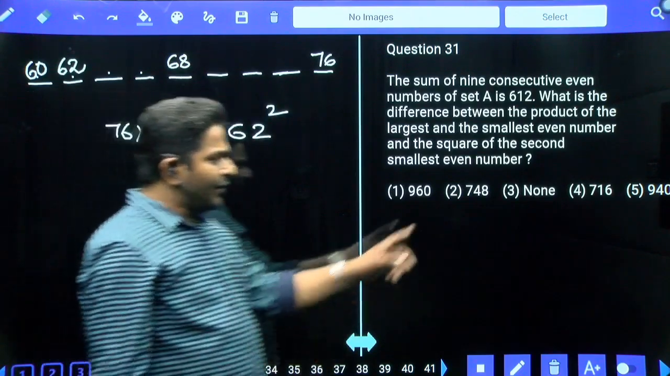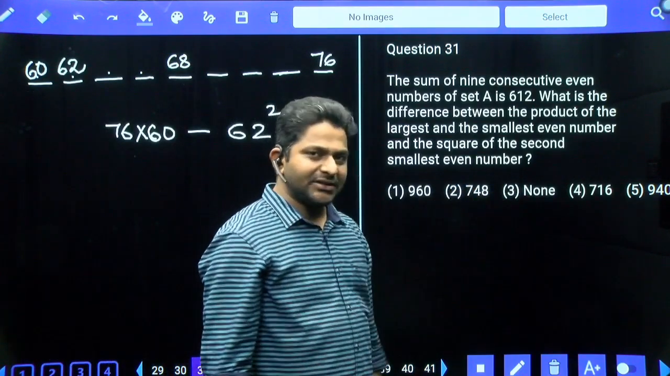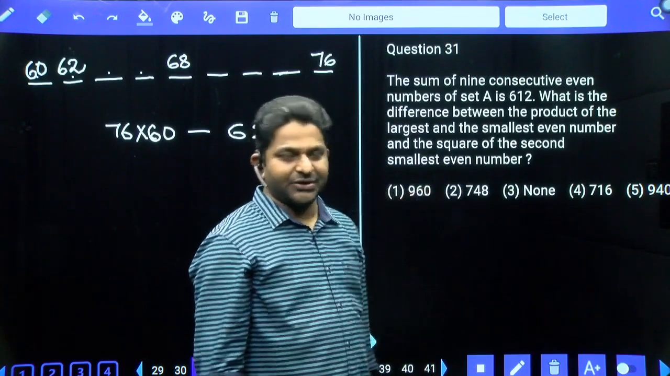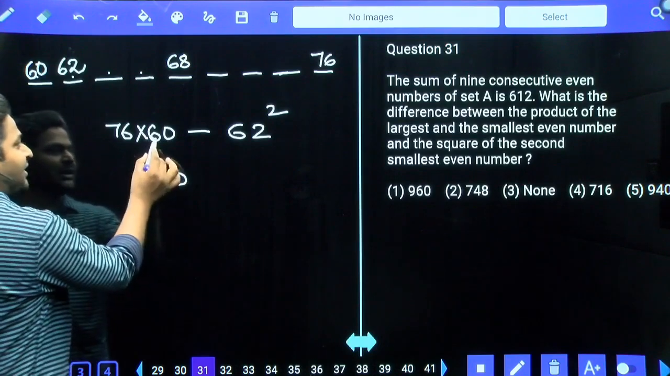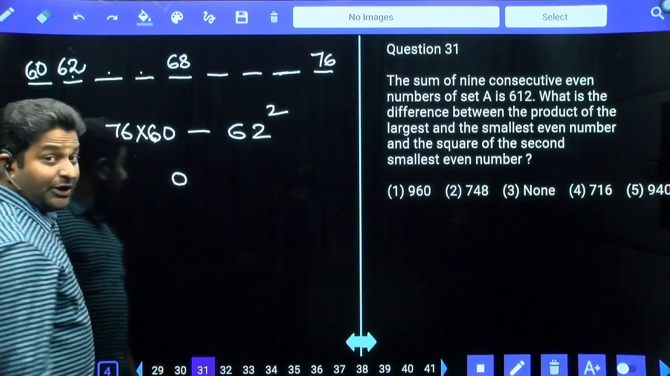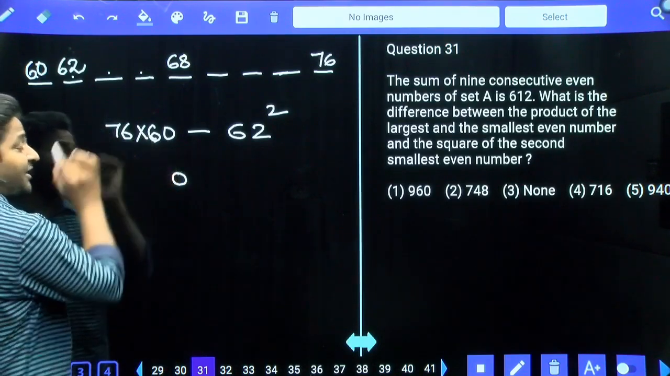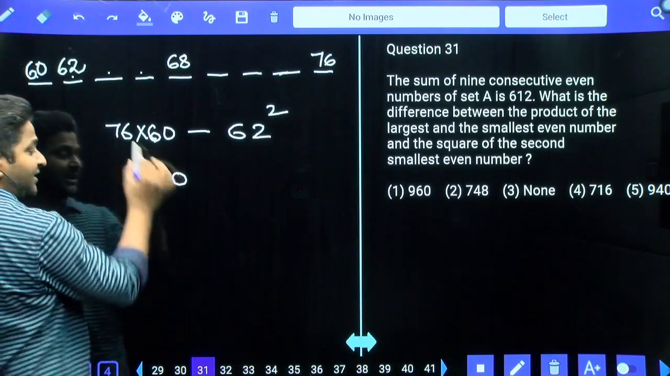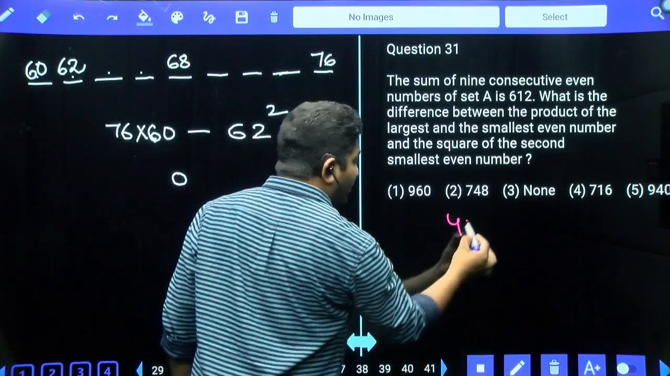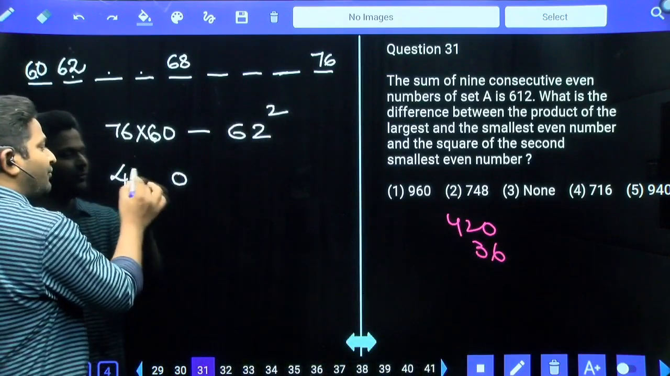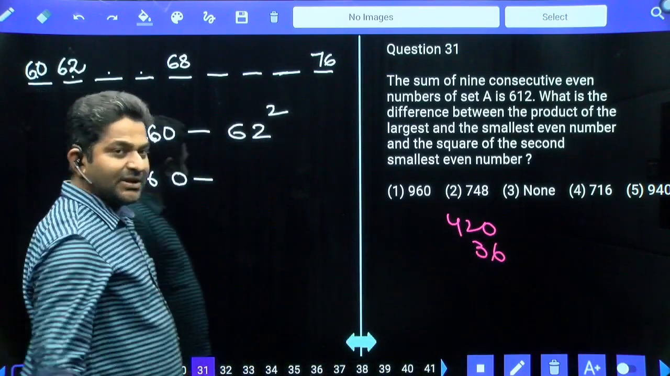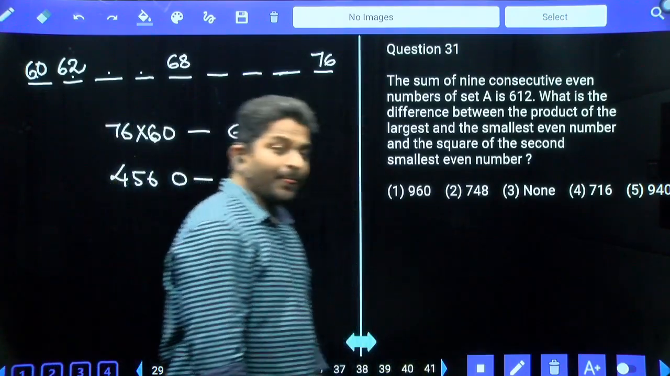If none of the options were like this, we would go for last digit verification. But now we have to calculate the exact answer. 76 times 60: 6 into 6 is 36, 6 into 7 is 42, so 7 times 6 tens is 420. 420 plus 36 is 456, then minus 62 square.